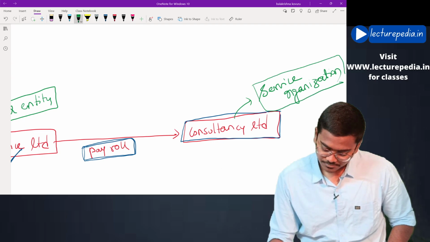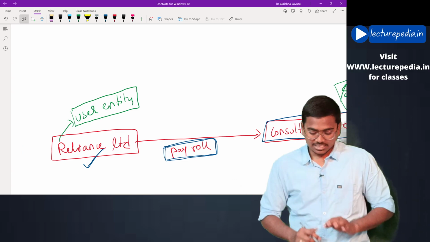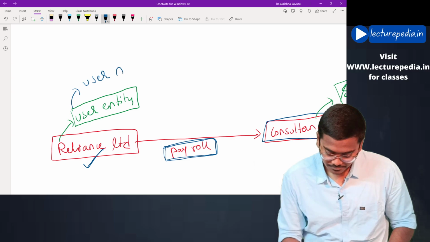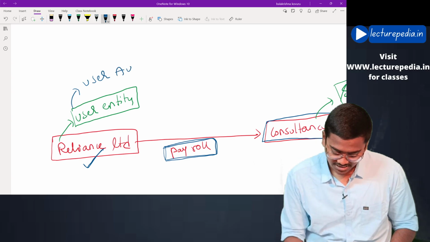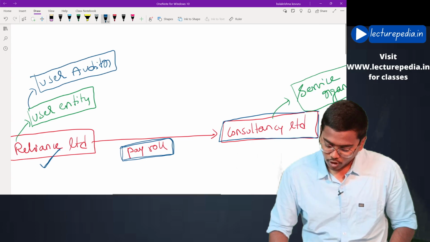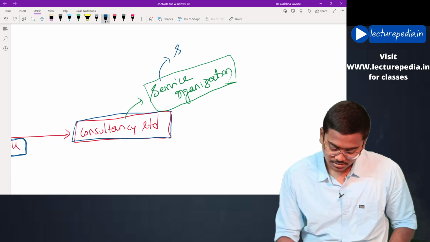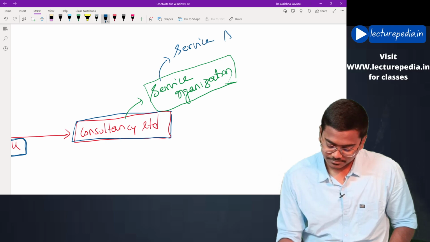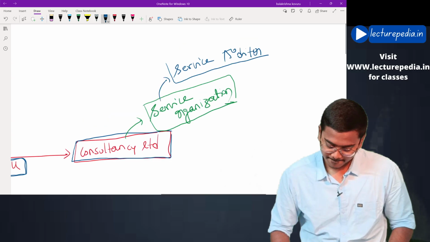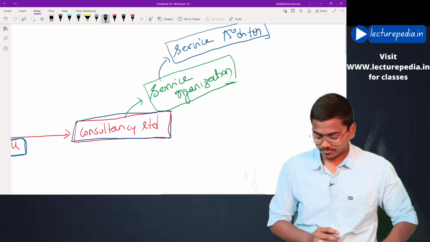The auditor appointed by Reliance Limited will be known as user auditor, or you can say user entity auditor. And the auditor appointed by this service organization will be known as service auditor.